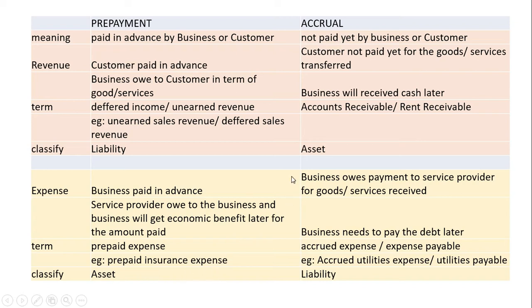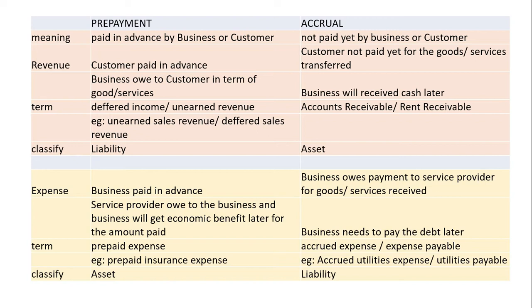Now, as for accrual, for revenue, it means that the customer has not paid yet for the goods or services being transferred. It means that the business already gave services or delivered goods to the customer, but the customer has not paid for them. So later the business will receive cash, meaning the business will get economic benefit later.